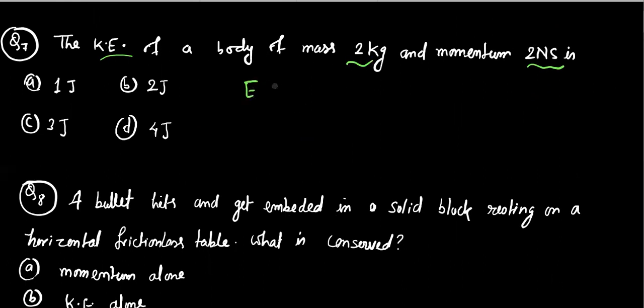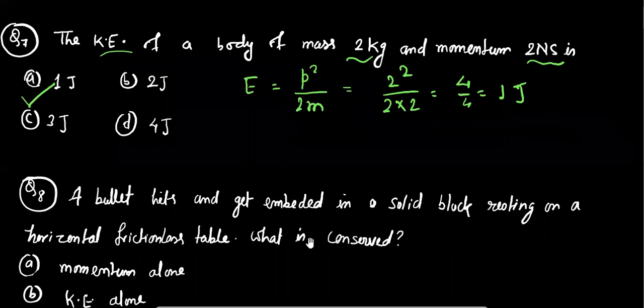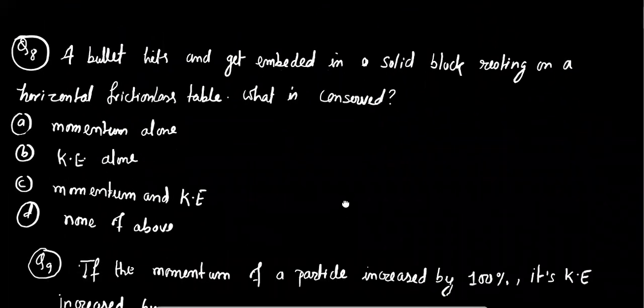As we know, kinetic energy can be expressed as the ratio of the square of momentum to twice the mass. So its value is 2 square by 2 into 2, which means 4 by 4, that means 1 joule. So our answer is option A. Now we are going to solve question number 8.